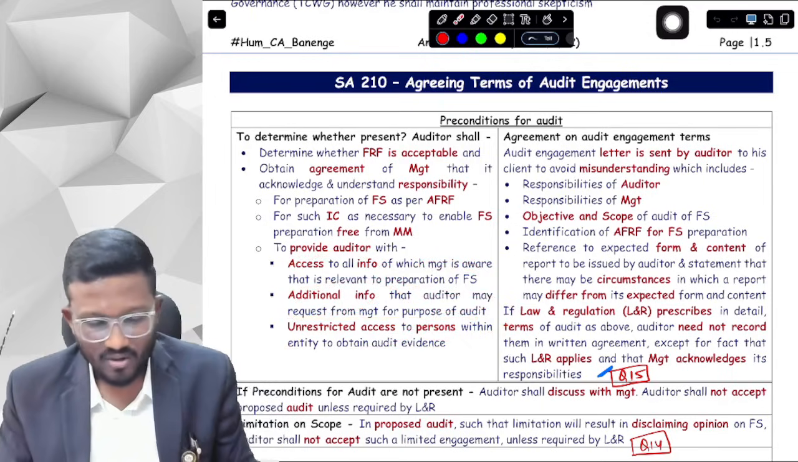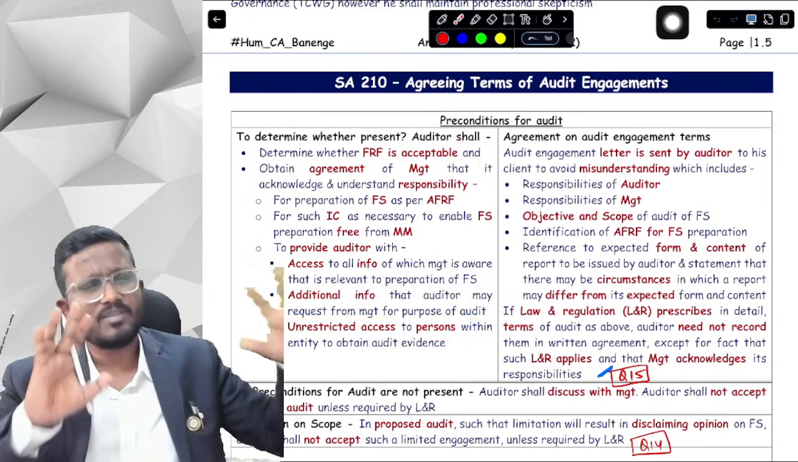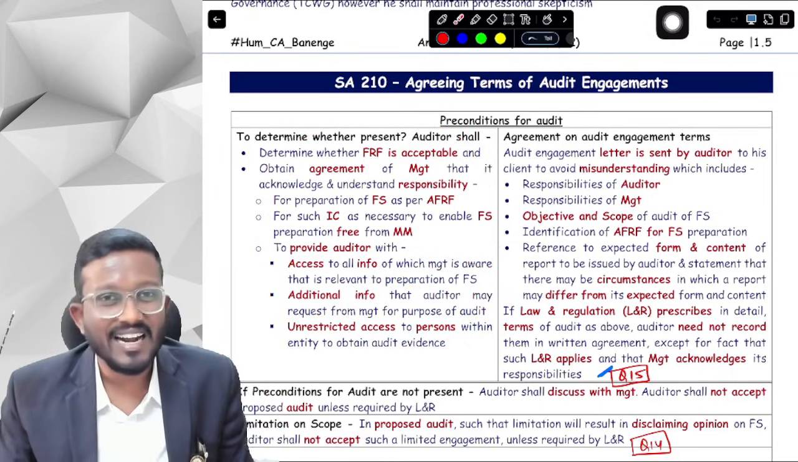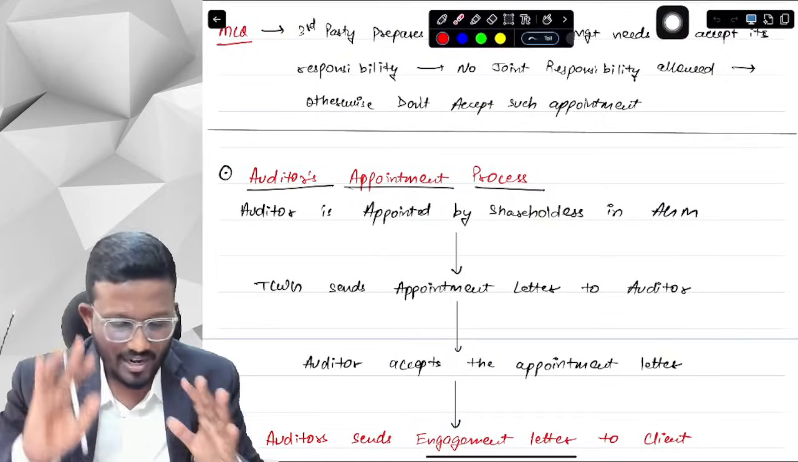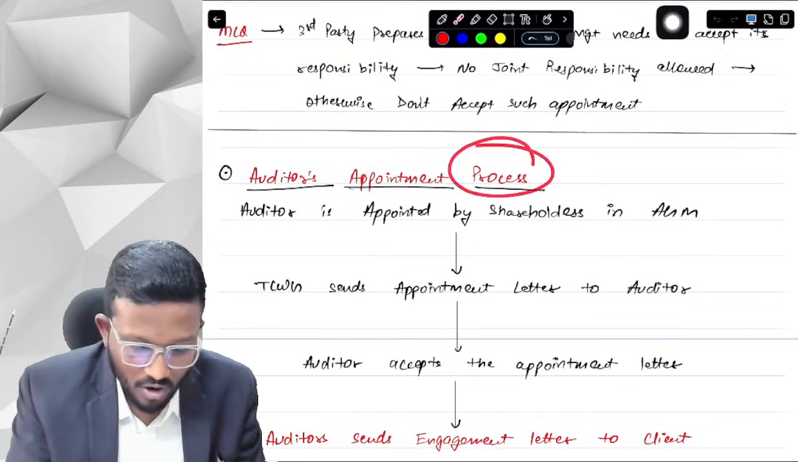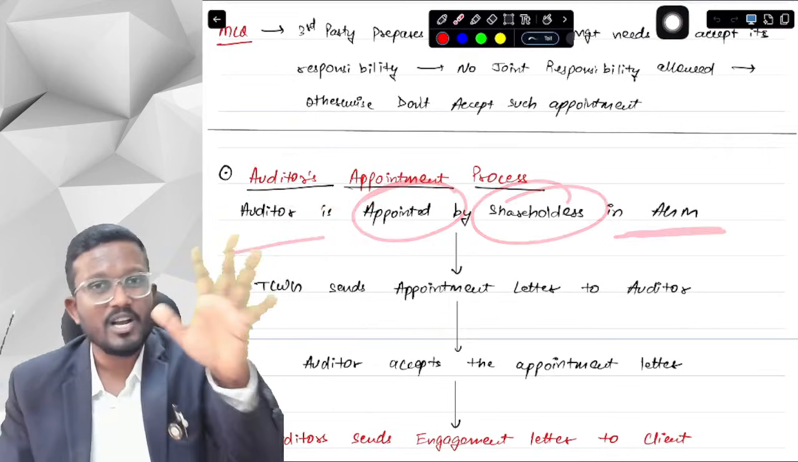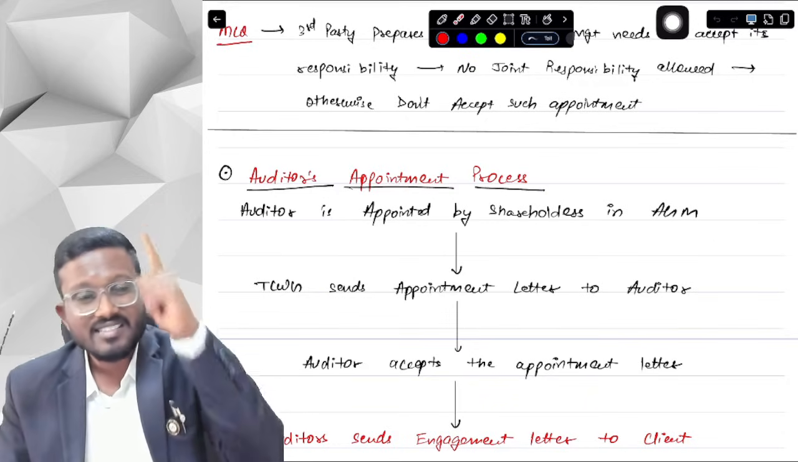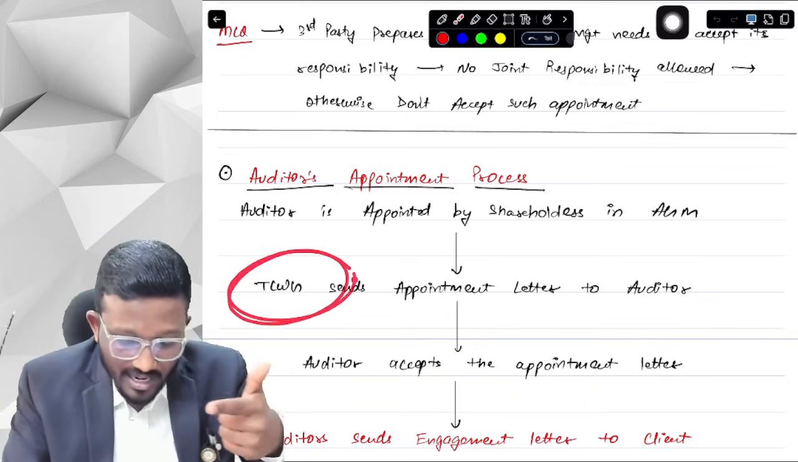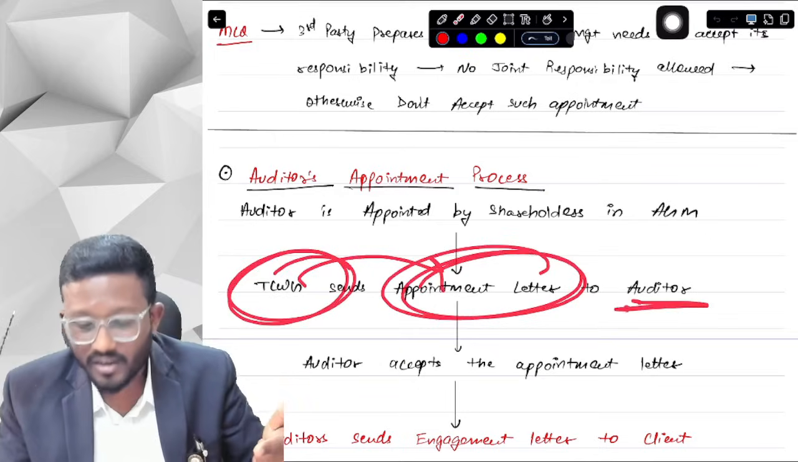Okay, yes, sir. Now this was a precondition. I think that the precondition is present. Now what to do, sir? Now we will give an engagement letter. So first of all, what happens? What is the process of auditor's appointment? First of all, the auditor is appointed by the shareholders in the AGM. In the AGM, the shareholders appoint the auditor. Okay, yes, sir. Secondly, after appointment, the TCWG sends an appointment letter to the auditor for acceptance.